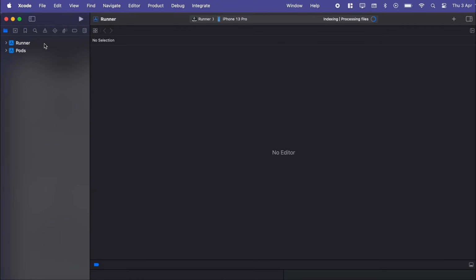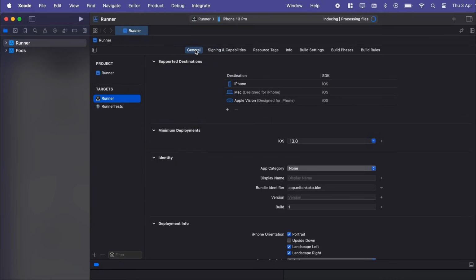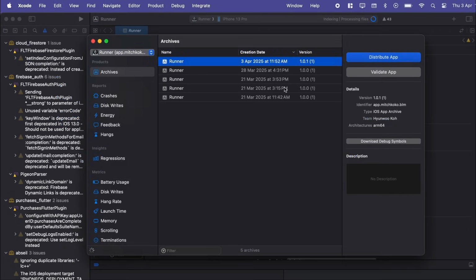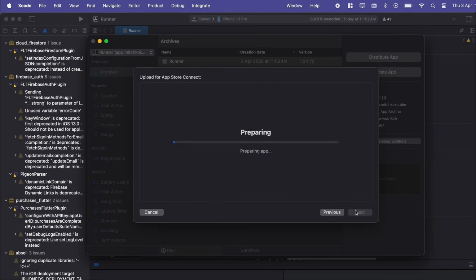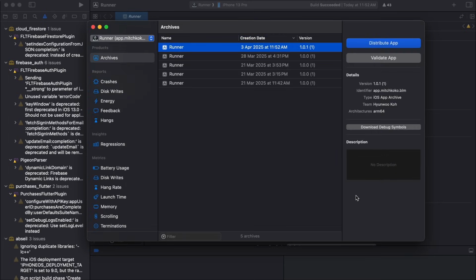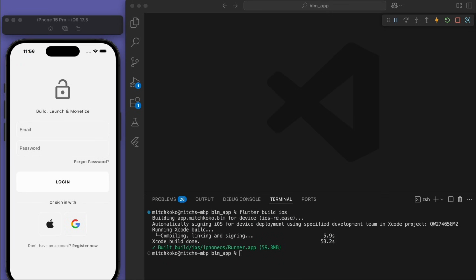Let's go to Product, Archive, and let's wait for this to rebuild. There it is. You can see that 1.0.1. And let's distribute it to App Store Connect. Cool, now that's done. Again, let's wait for an email from Apple, which should take a few minutes, letting us know that the build has done processing.